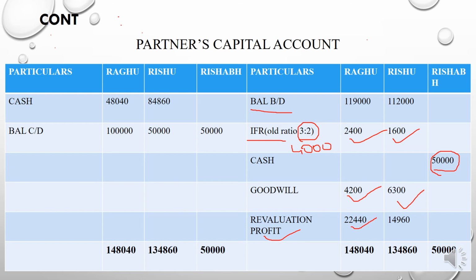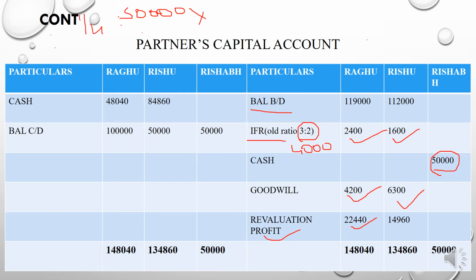The formula for new capital, we already discussed, is the new partner's share capital into the reciprocal of the new partner's share. Here the new partner's capital is 50,000, and his share is 1/4.